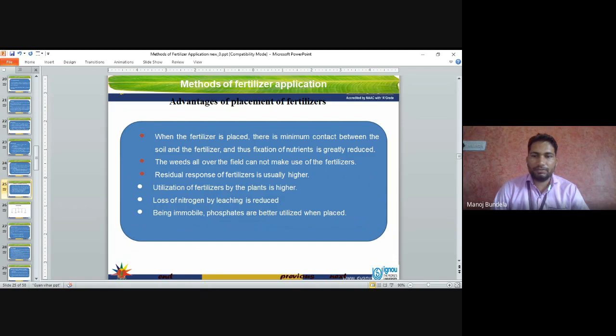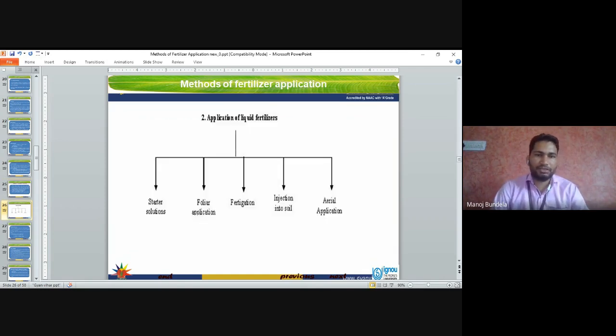Utilization of fertilizers by the plants is higher. Loss of nitrogen by leaching is reduced. Being immobile, phosphates are better utilized when placed. So when the fertilizer is placed, there is minimum contact between the soil and the fertilizers, and thus the fixation of nutrients is greatly reduced. The weeds all over the field cannot make use of fertilizers.